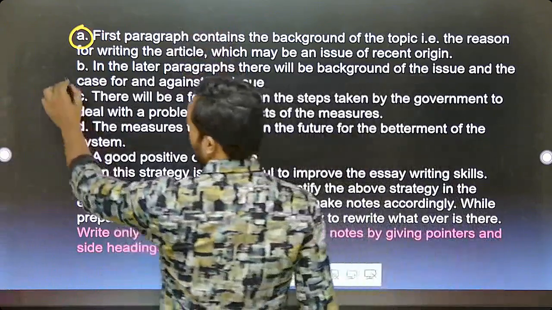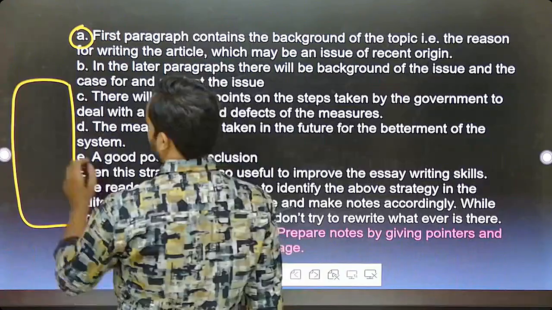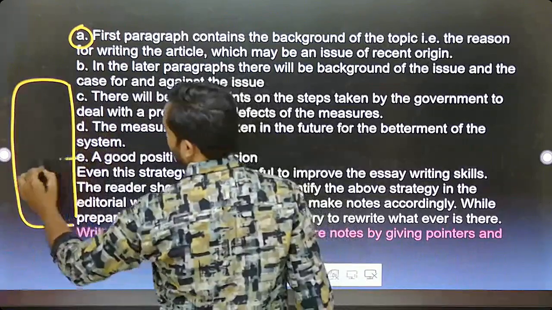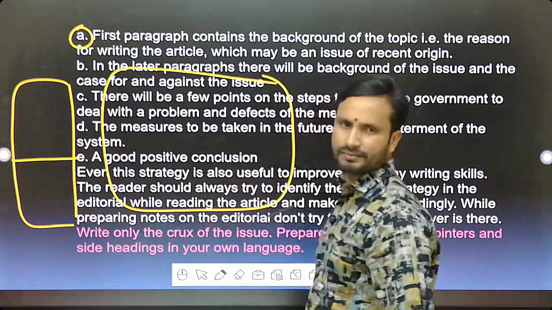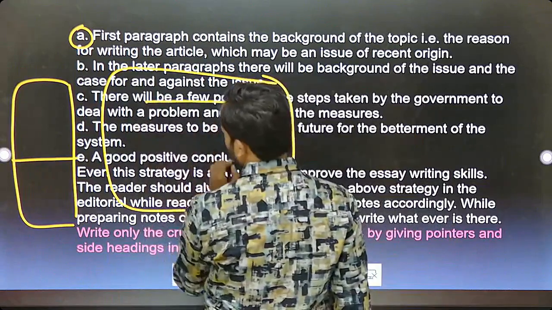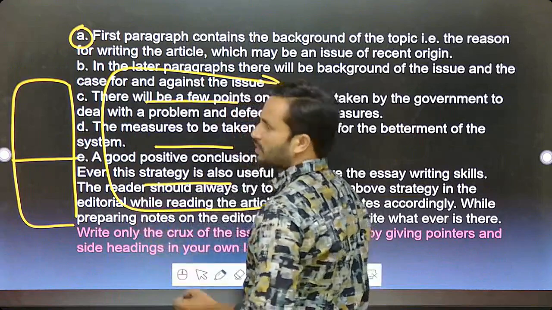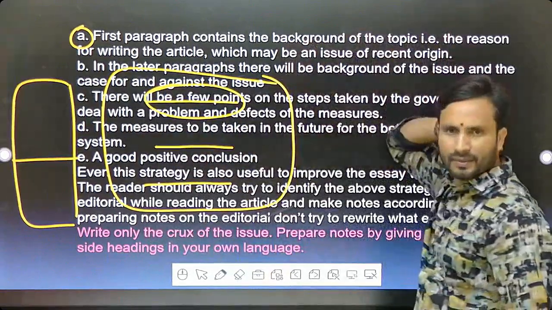See, this is the editorial, for example, in the newspaper. Here two articles will be given, and the main article will be given here. This is the first paragraph, second paragraph, third paragraph. The first paragraph obviously contains the background of the topic.